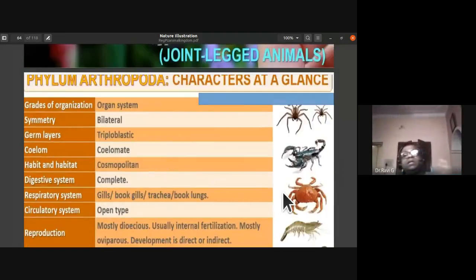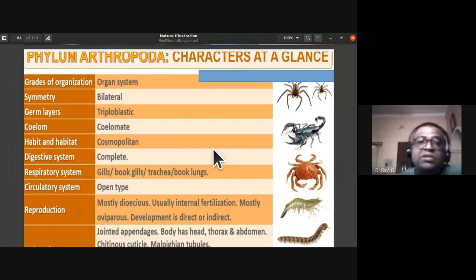See, they have not given you the classification of phylum Arthropoda, but if it was given, phylum Arthropoda is classified into major classes like class Crustacea, which includes prawns, crab, and other things. Then you have class Insecta. So Insecta, they have three pairs of legs which are arising from the thoracic region.